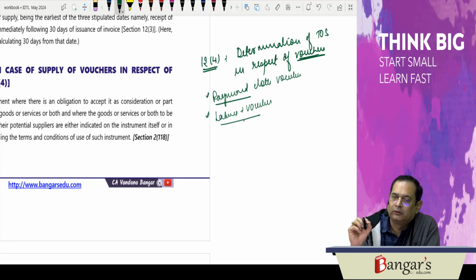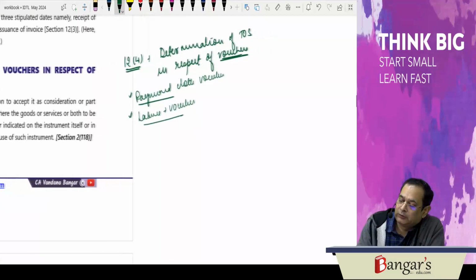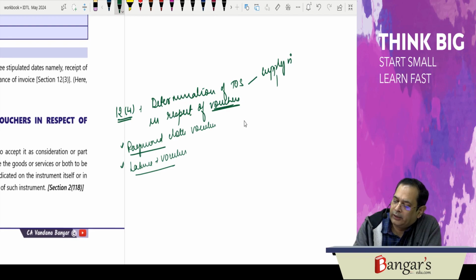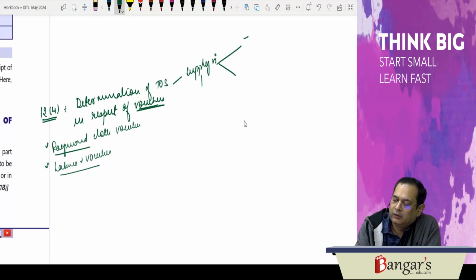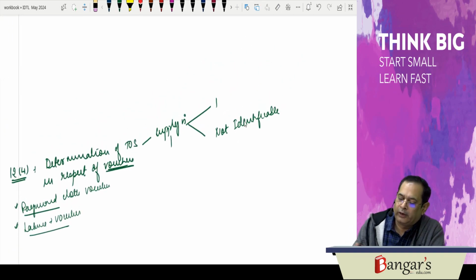Likewise, vouchers are there. So here in case of vouchers, it may be possible that supply is either identifiable, or it is not identifiable.